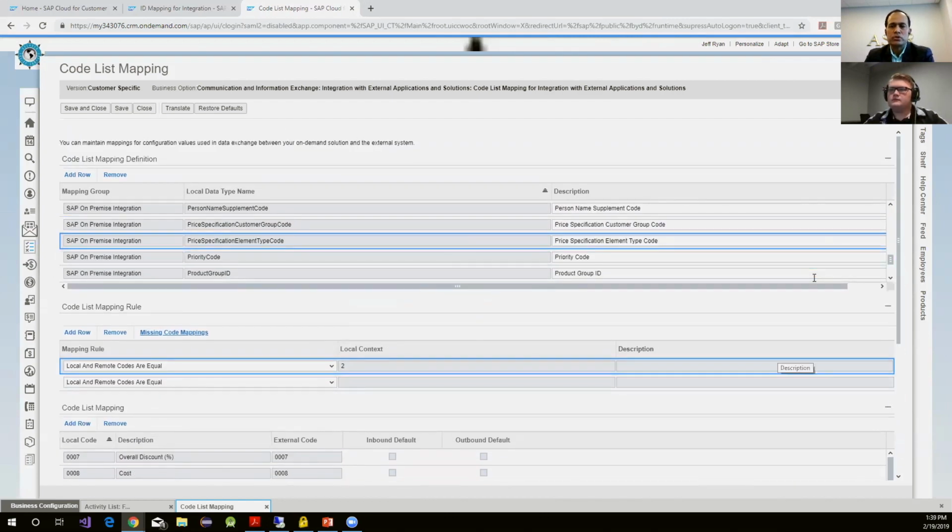Thanks, Jeff. We have a question from Shoaib. How does the data migration template work in this scenario? So Shoaib, since this is a direct integration between SAP Business One and Sales Cloud, you don't necessarily use the data migration. Basically, the data is replicated. When you say your items, your customers, those things are replicated right through the integration. So you're not using any template to load the data into the system. Everything flows through the integration.